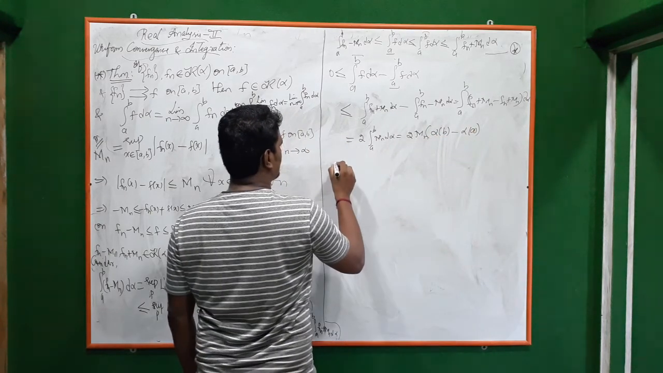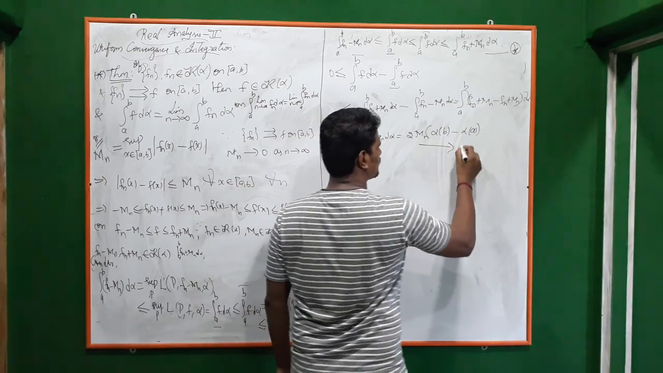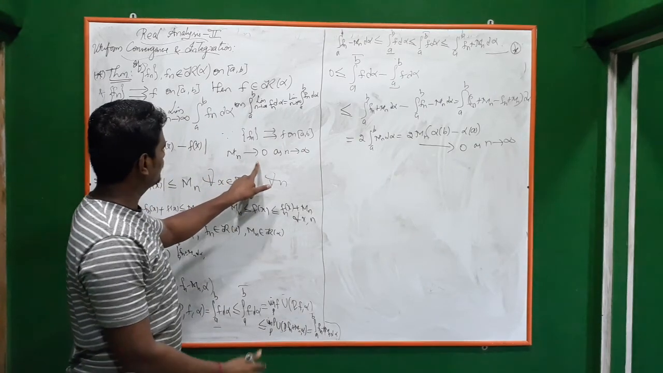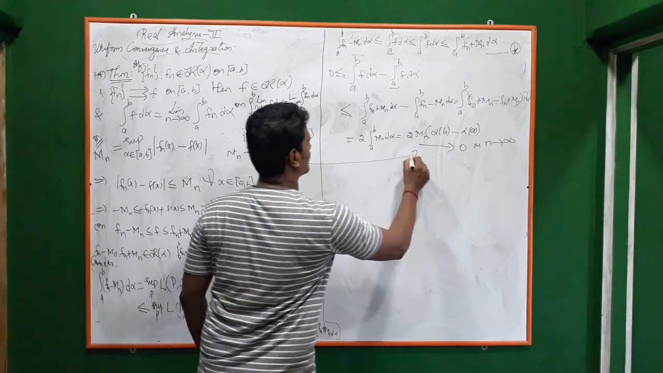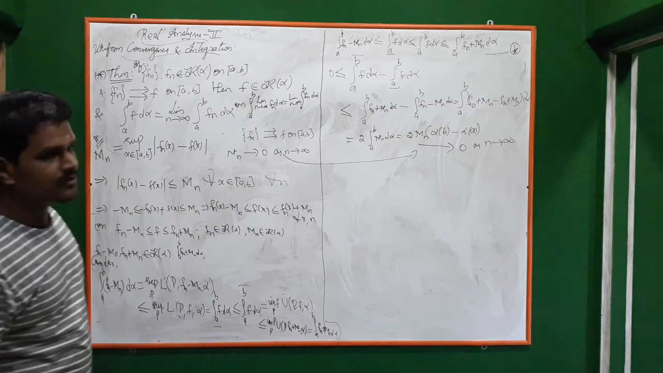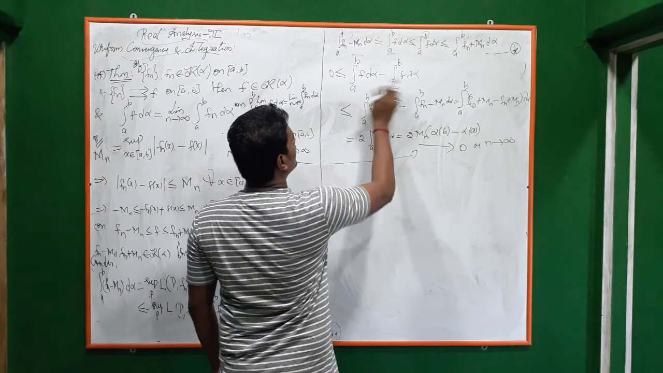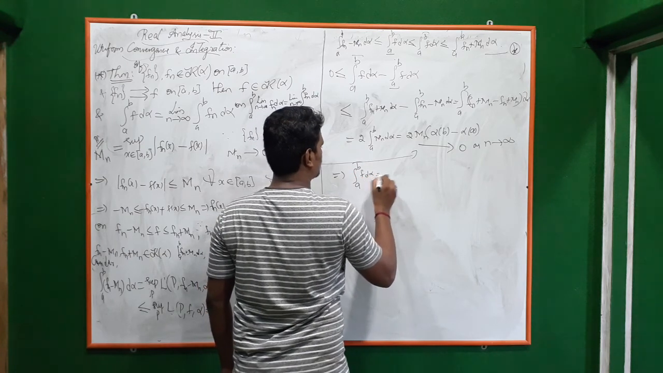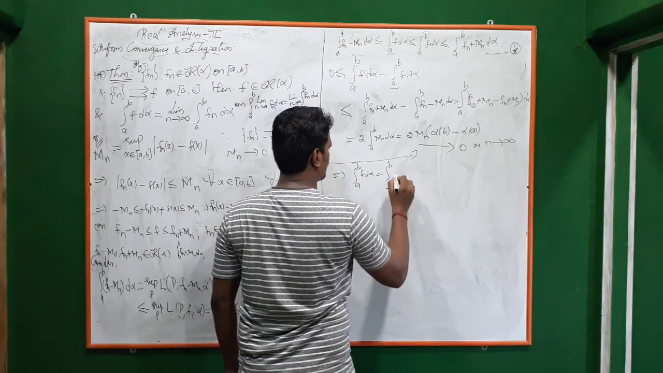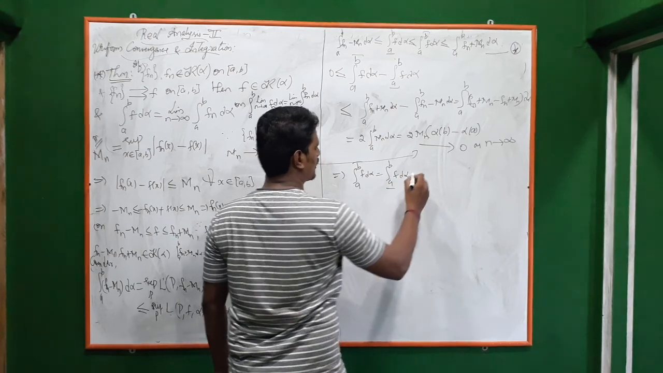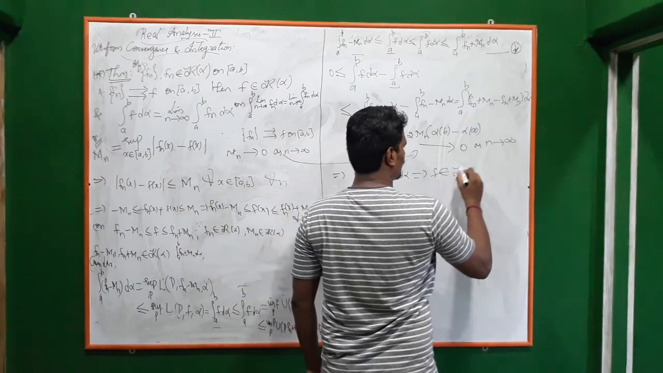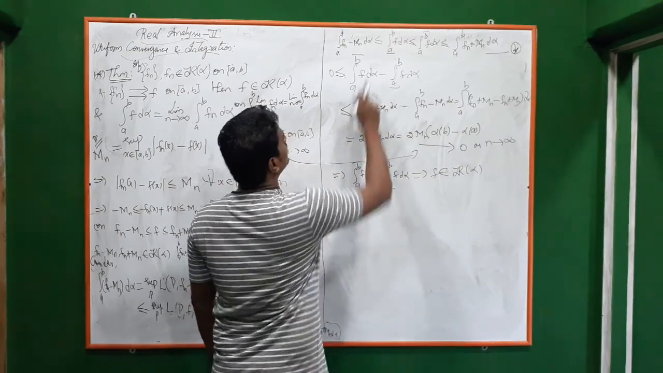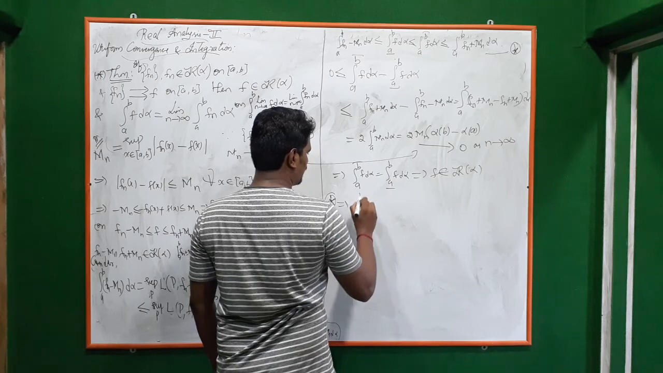Correct. We know that this goes to 0 as n goes to infinity, since mn goes to 0 as n goes to infinity. So what can we do? These both are equal, which implies the lower integral of f d alpha is equal to the upper integral of f d alpha. This implies f belongs to R of alpha.